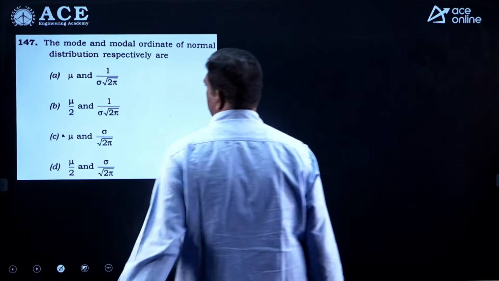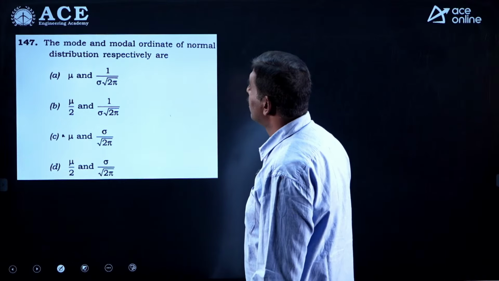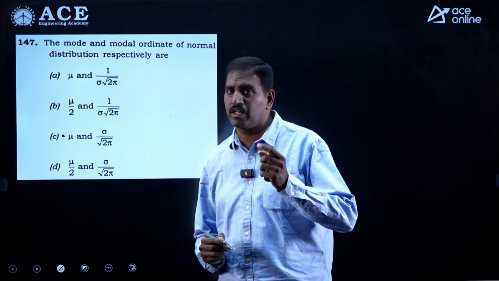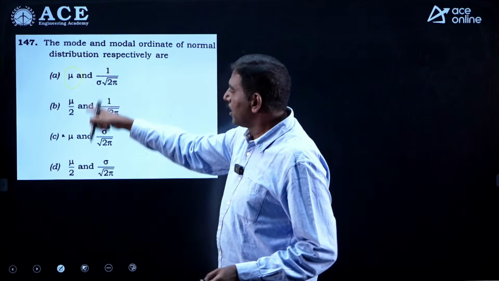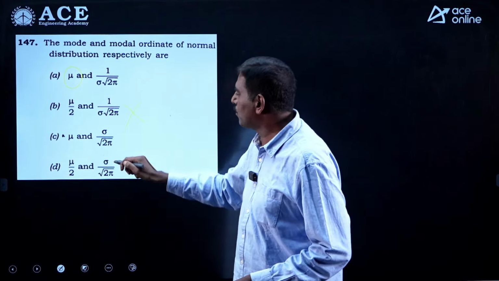Now coming to the last problem in mathematics. The mode and modal ordinate of the normal distribution. For a normal distribution, mean, mode and median all three are equal, already you know. So mean is mu, clear. But along with the first option, in option C also mu is there. These two are ruled out.